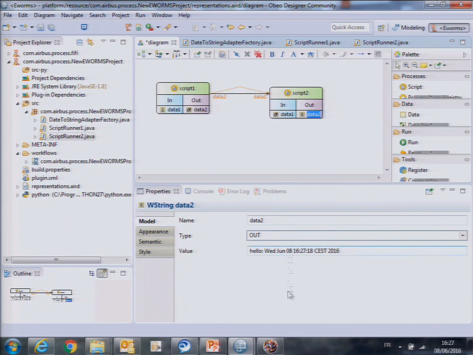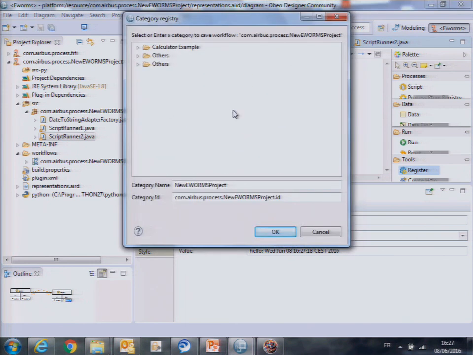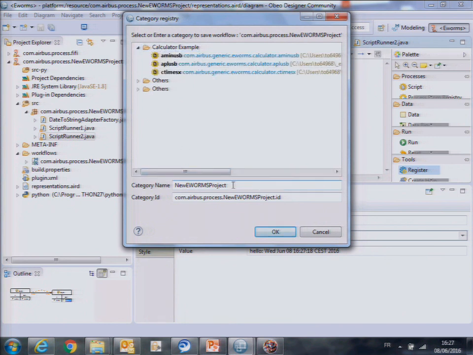Okay, so briefly to finish, when you are happy with your workflow, you register it. I can register everything individually, or I can register the complete workflow. If I register the complete workflow, it opens this dialog, and it asks me to create a category. Either I create a new one, or I use an existing one. I'm going to use an existing one.